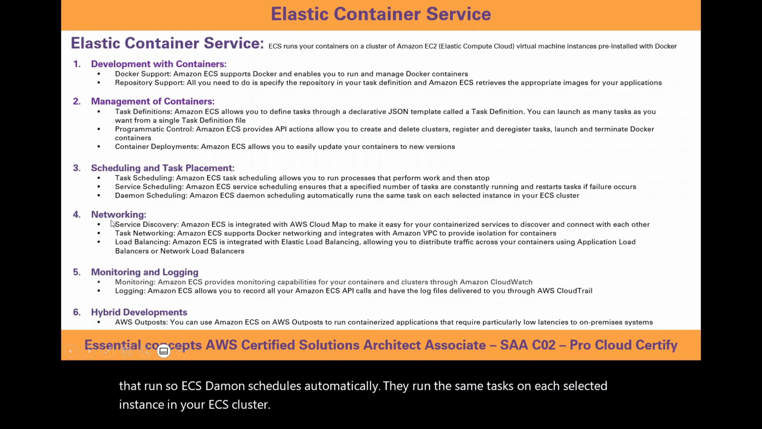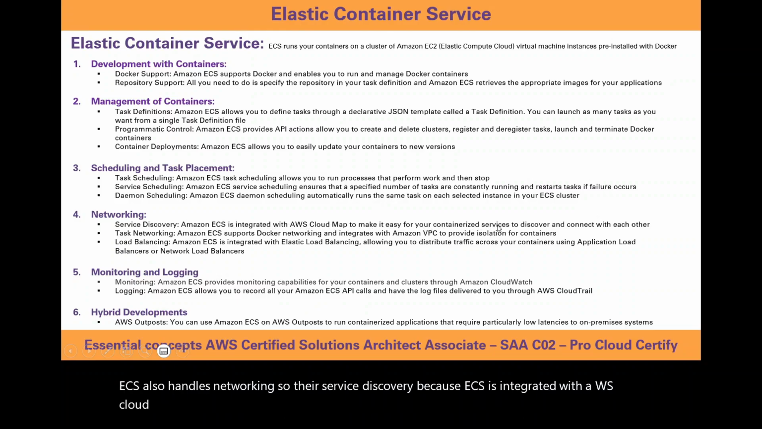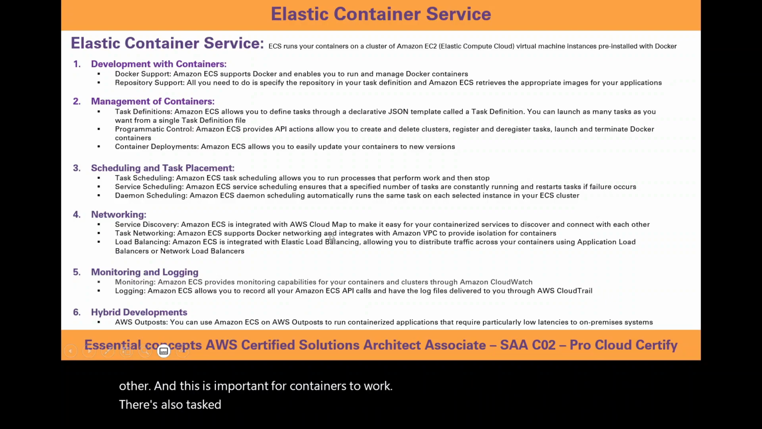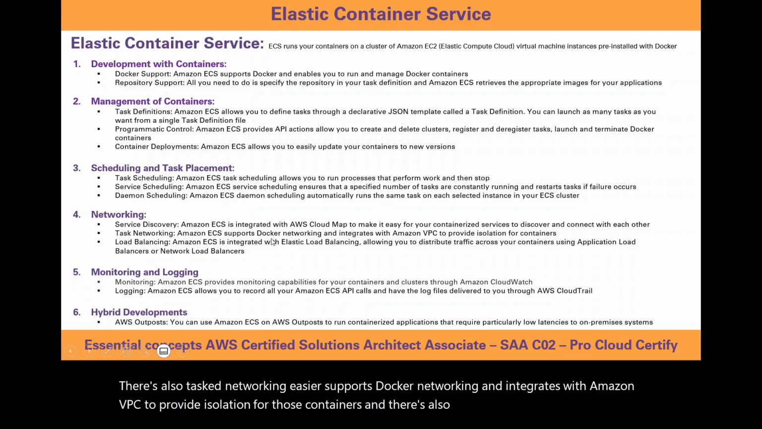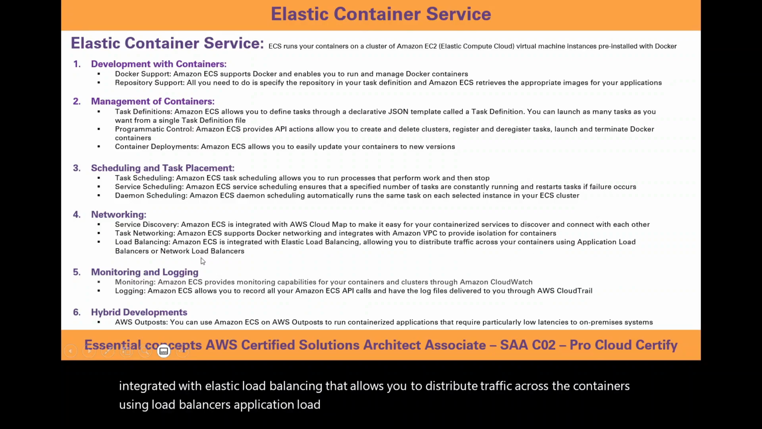ECS also handles networking, so there's service discovery, because ECS is integrated with AWS Cloud Map to make it easy for your containerized services to discover and connect with each other. And this is important for containers to work. There's also task networking. ECS supports Docker networking and integrates with Amazon VPC to provide isolation for those containers. And there's also load balancing. ECS is integrated with Elastic Load Balancing, which allows you to distribute traffic across your containers using load balancers, application load balancers, or network load balancers.